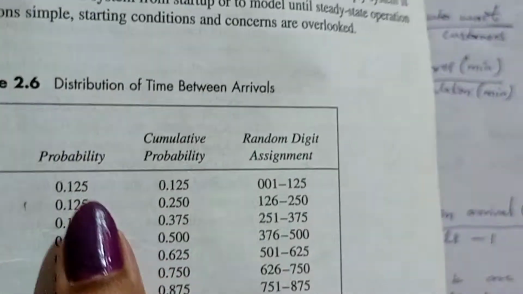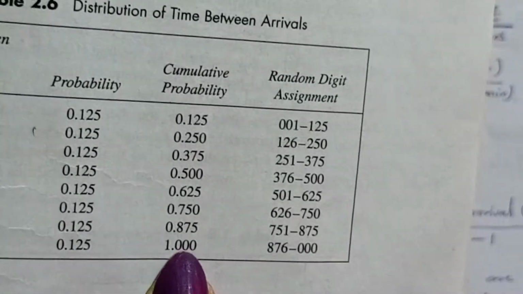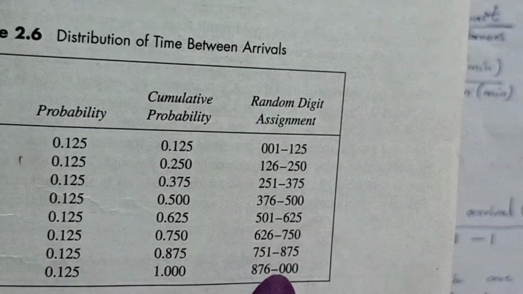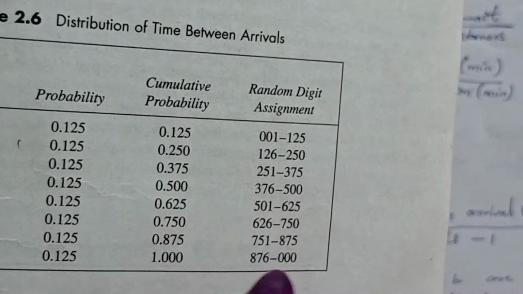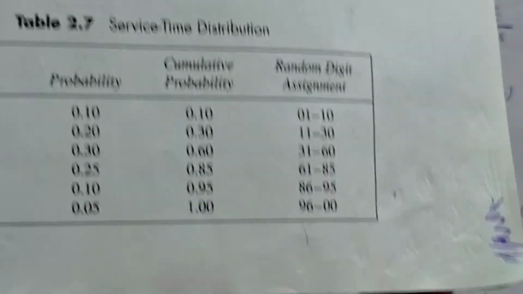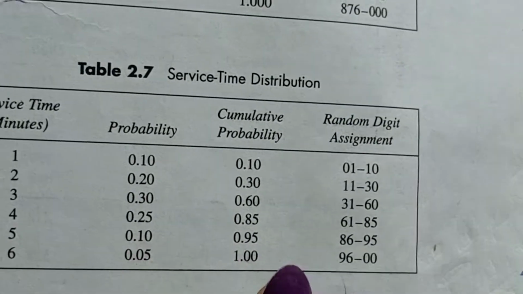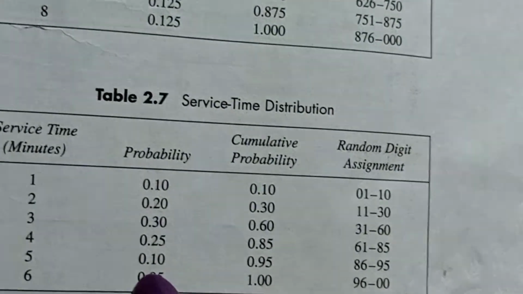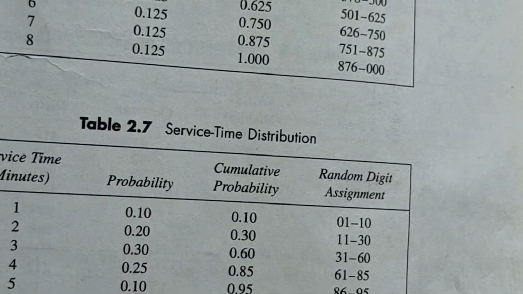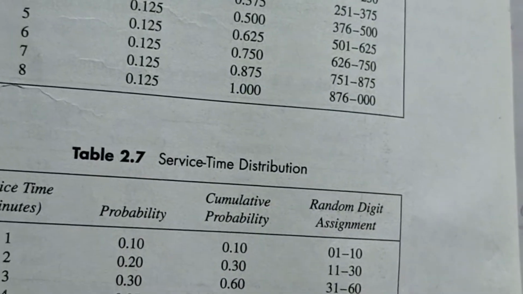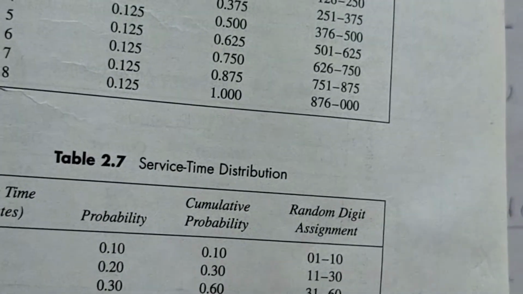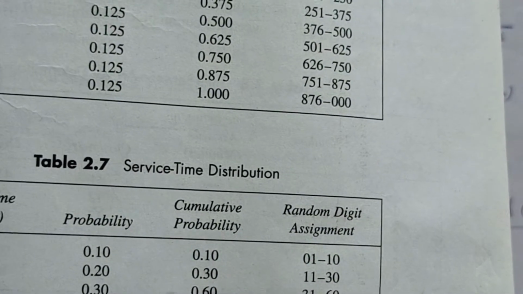Here you actually got the 3-digit values, so the given random values are also 3 digits, no problem. In case in your question paper the probability is given as a 2-digit value, you will get a 3-digit cumulative probability, a 2-digit cumulative probability.